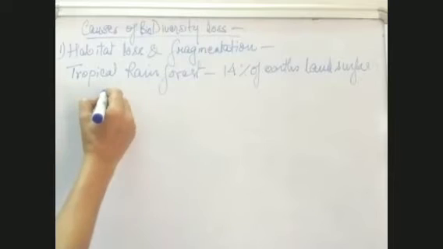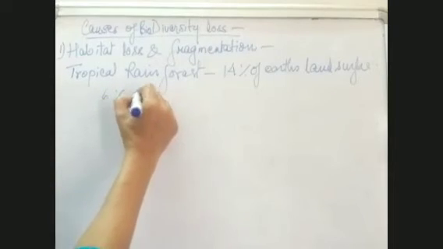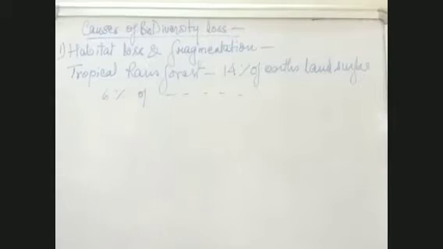They have shrunk to only 6% of the total Earth's land surface. So there is a reduction in the tropical rainforest, and these tropical rainforests harbored many animals too. Of course, there was a loss of vegetation along with it. The animals also lost their habitat, and either they died or they migrated to other regions.